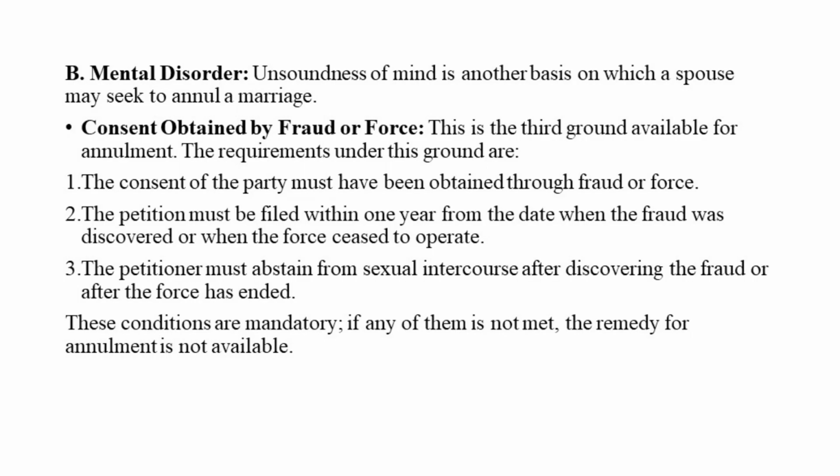I'll come to the third one, that is consent obtained by fraud or force. That's the third ground available, and there are certain requirements: the consent of the party is obtained by fraud or force, and the time limit given to the party is 1 year from the date of discovery of fraud or cessation of force.